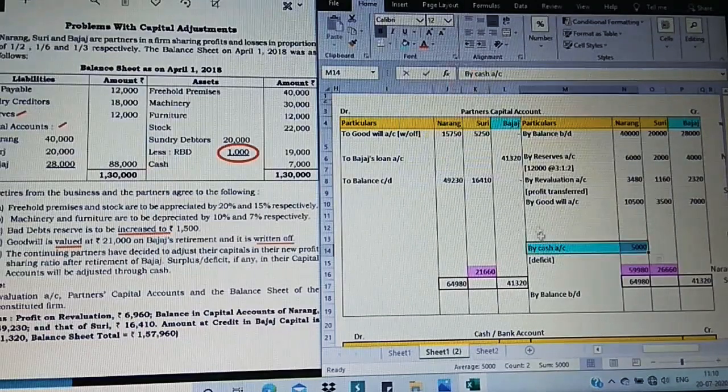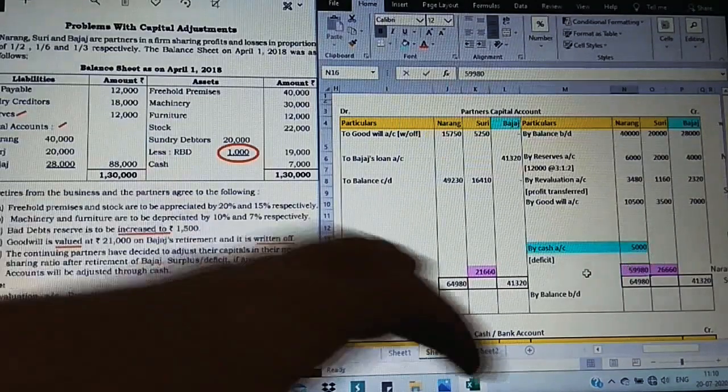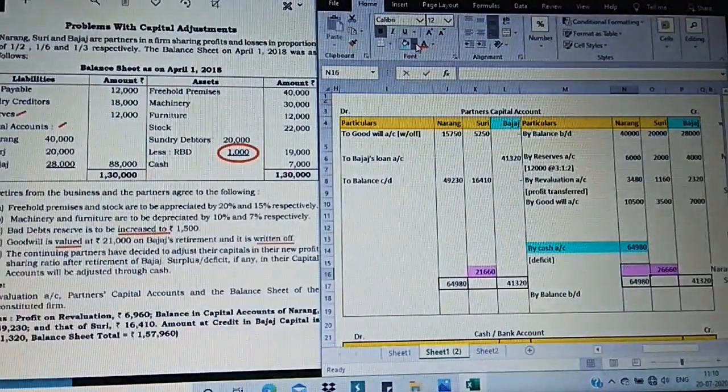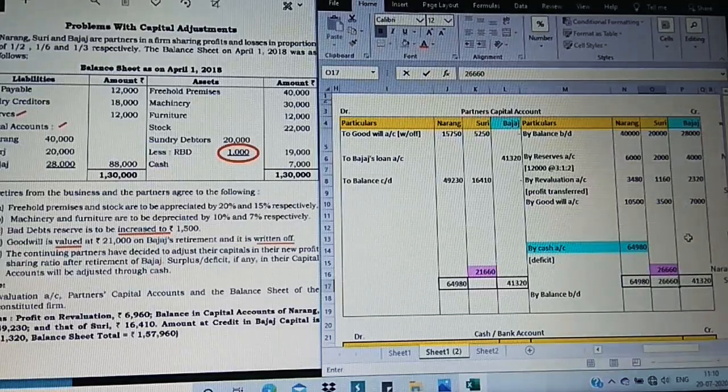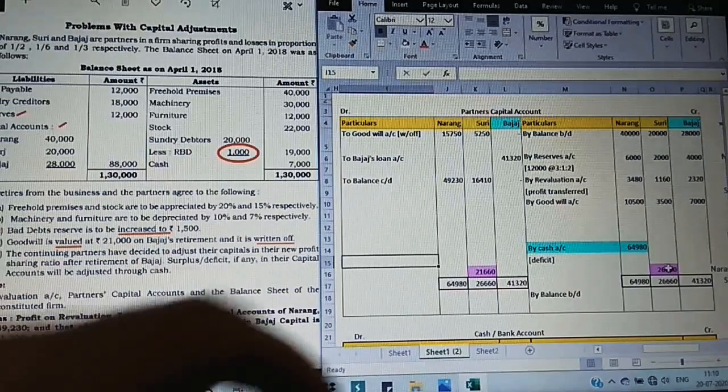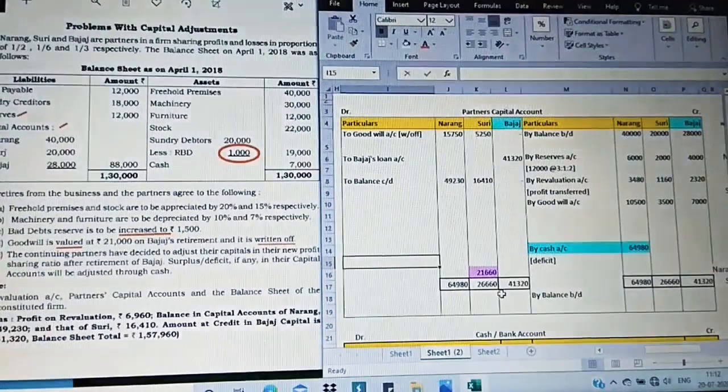Let me highlight it. So deficit of Narang. So let me delete this value. So we found now, deficit of Narang. Then for Suri, just observe. Suri's capital on the credit side total and the debit side total comparing, credit side is greater. That is 26,660. Now this total is going to be taken 26,660 on the debit side as well. Which side is greater? Now I've taken this pencil value. I'm going to delete it.